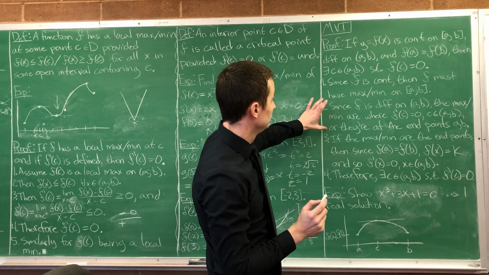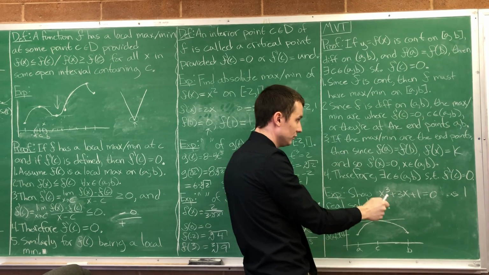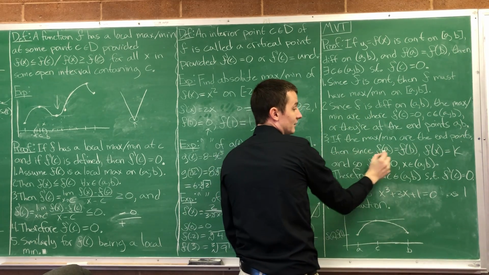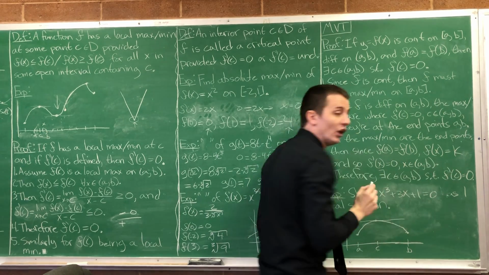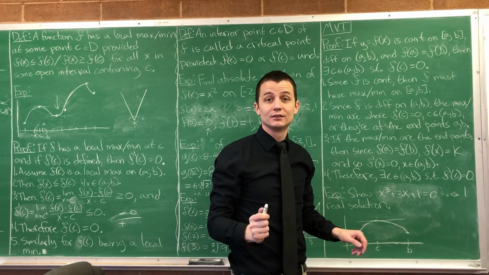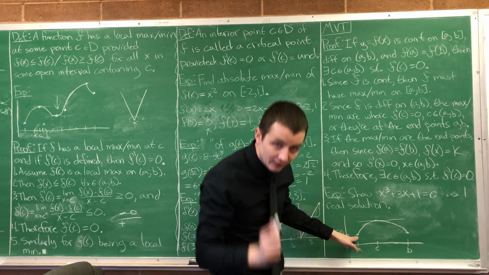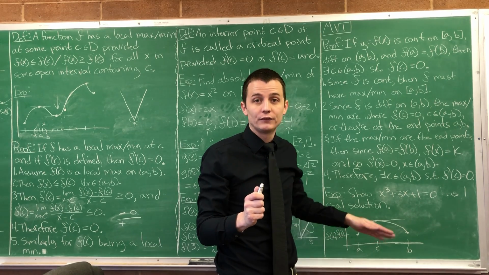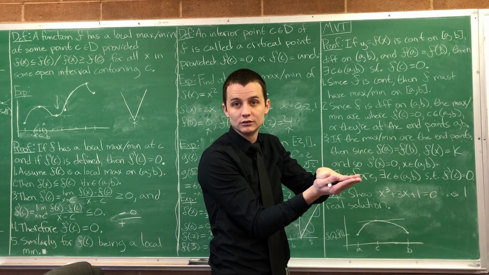Okay. So, since f is differentiable, if the max and min are any interior points, the derivative is 0 there, and we're done. If the max and min are the endpoints, then since f of a is equal to f of b, then f of x is now a constant function. That's the only way for the max and min to be the endpoints, because the max and min are the same height. So the whole function has to be greater than or equal to f of a, and the whole function has to be less than or equal to f of a. And the only way for that is for the function to be a constant function.